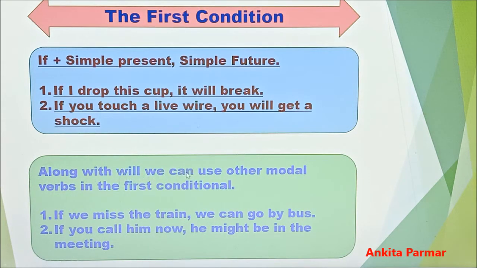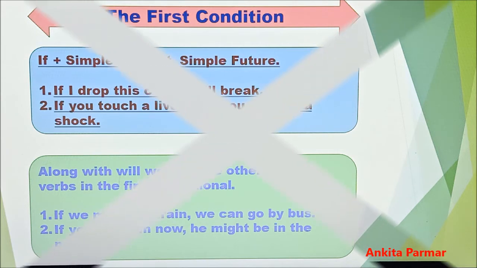Along with will, we can use other modal verbs in the first conditional. For example, first one, if we miss the train, we can go by bus. Can is a modal auxiliary verb. Second sentence, if you call him now, he might be in the meeting. Might is also a modal auxiliary verb. So in first conditional sentences, in the main clause, we can use modal auxiliaries, for example, will, shall, would, could, can, might, may, etc.